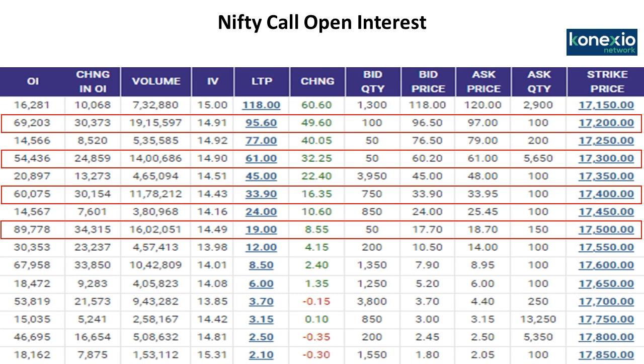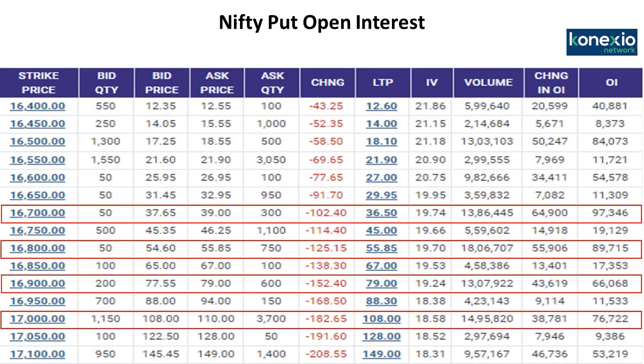So now let us go to Nifty puts and we will try to figure out what we have observed on that data. In Nifty puts, the action was seen in 17,000 puts, then 16,900 puts, 16,800 puts, and 16,700 puts. Now here you can see there has been rise in the open interest, rise in the volumes. Implied volatility is also rising between 18.52 to 19.74,